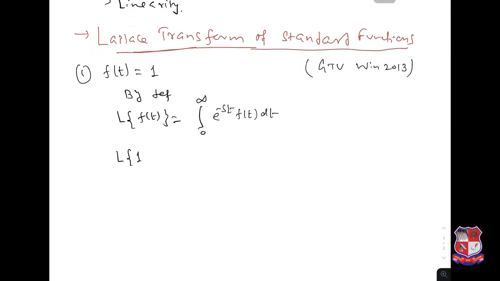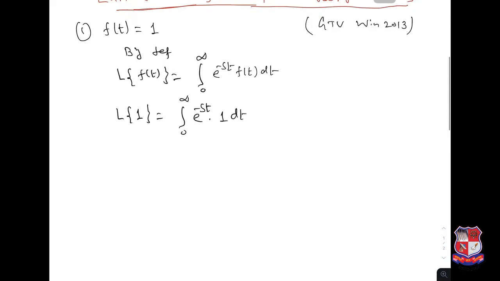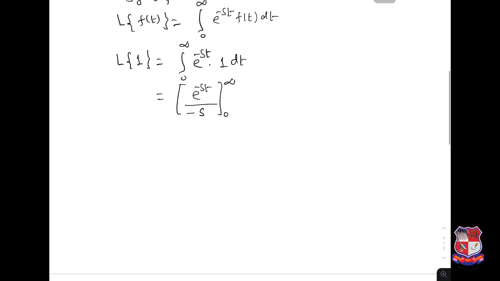So Laplace transformation of 1 is equal to integration 0 to infinity e power minus st times 1 dt. And this is now easy to integrate. So the integration is e power minus st over the derivative of minus st with respect to t, and that is minus s, integrated from 0 to infinity.